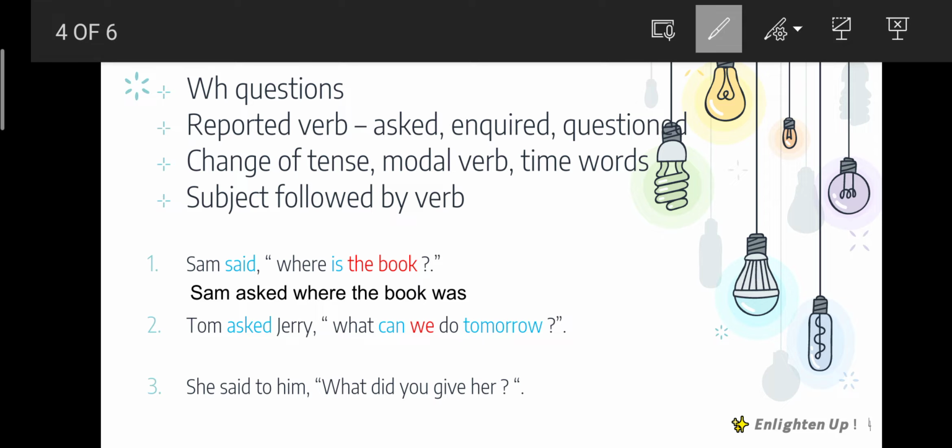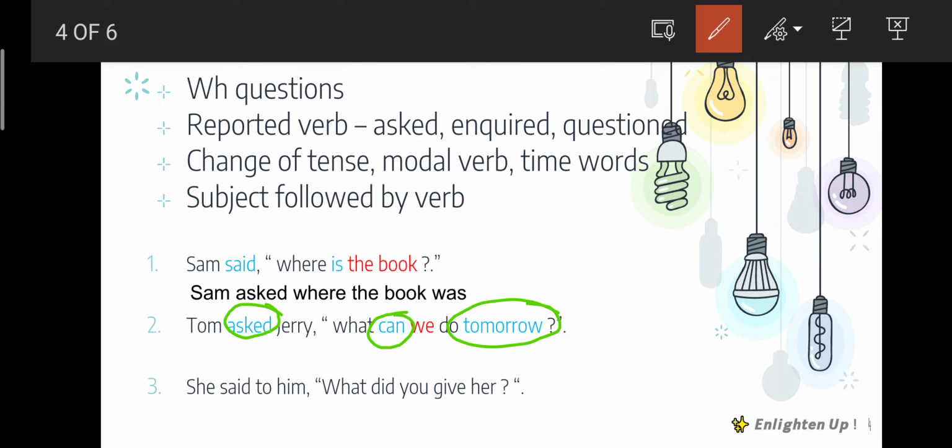Okay, moving on to second one. Tom asked Jerry, "What can we do tomorrow?" See, here one modal verb is there, one timing word is there, and one reporting verb is there. Already the reporting verb in direct speech is asked, so it should be changed into questioned or inquired. So we can write Tom questioned Jerry what could, right?